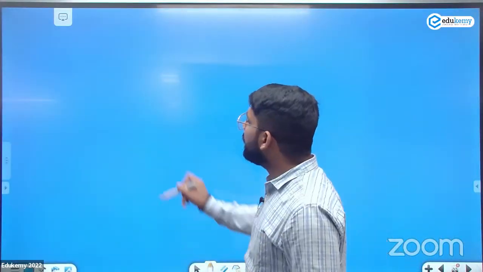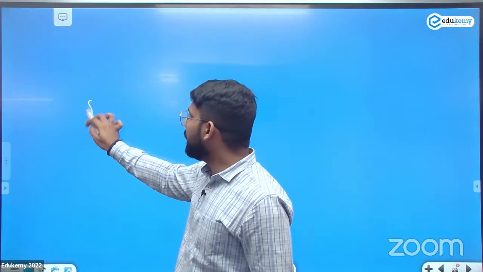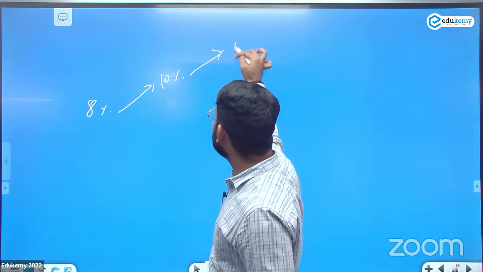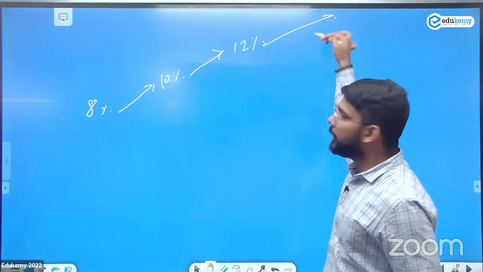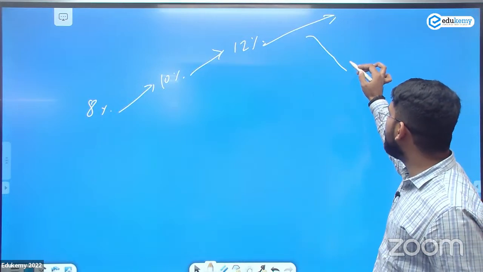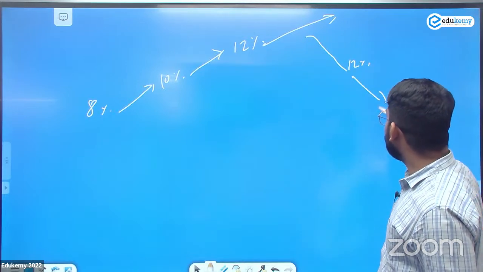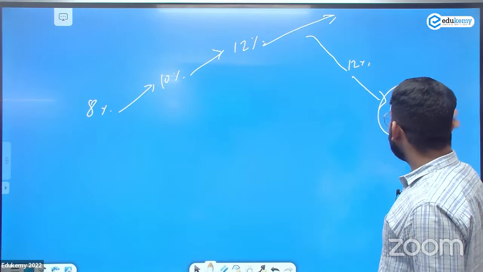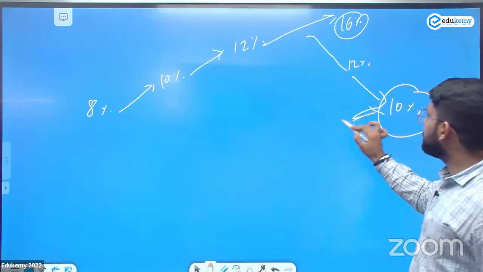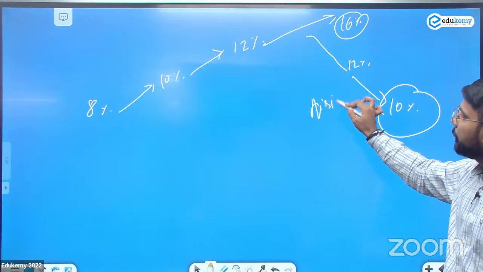Take an example. If there is inflation going on in India, 8%, it is increasing to 10%, it is increasing to 12%, and it's continuously increasing. But at a time, it starts decreasing, like it comes again to 12%, again to 10%. At this point, we can say when it was 16%, now it is 10%, that's the disinflation.